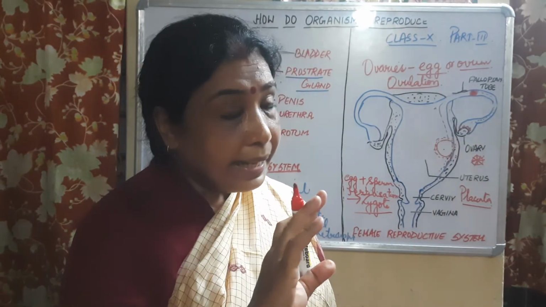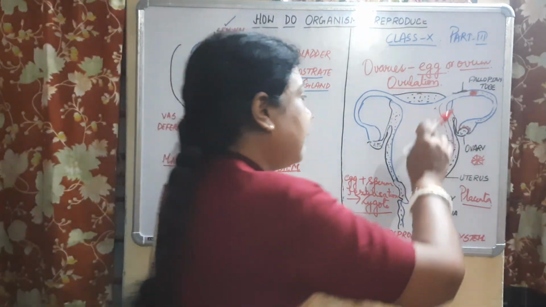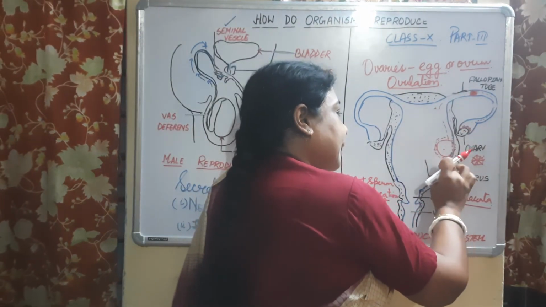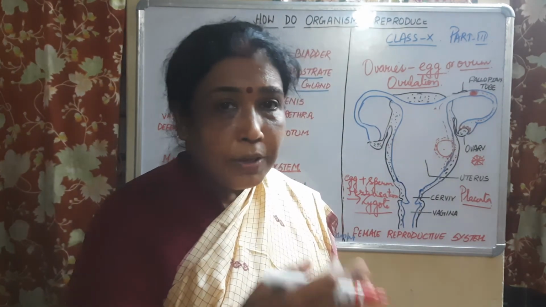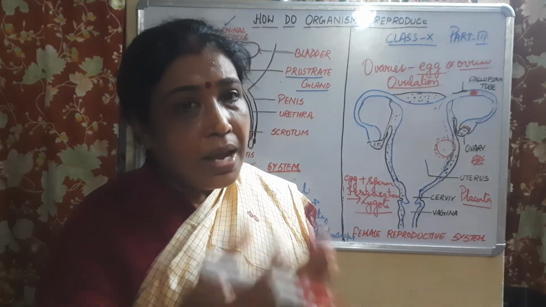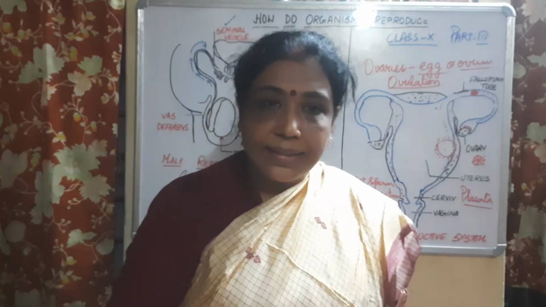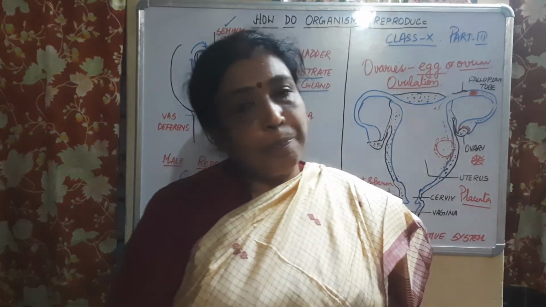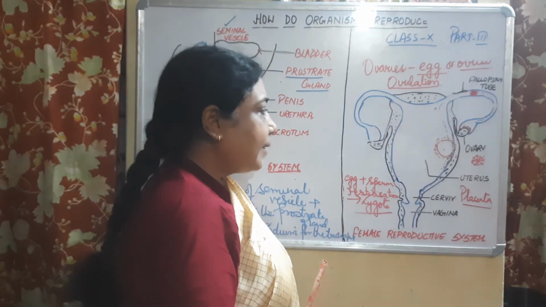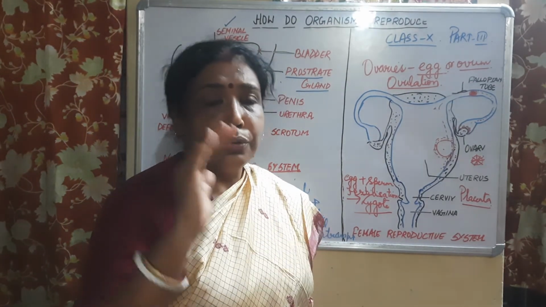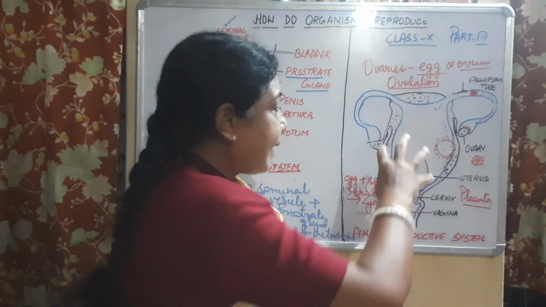This is if fertilization occurs. If the egg does not get the sperm, then what will happen, children? The endometrial lining, the blood vessel lining of the uterus, will break down because of hormonal regulation, and there will be occurrence of the menstrual cycle. So with this I would like to wind up. Just go through the structural details of all these things and what happens.